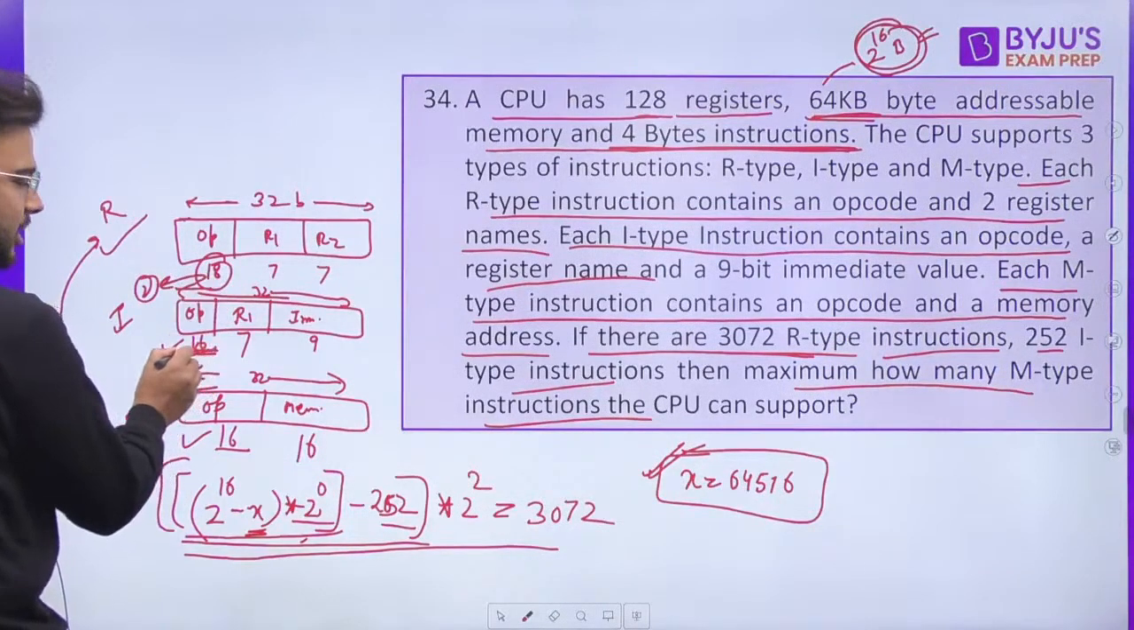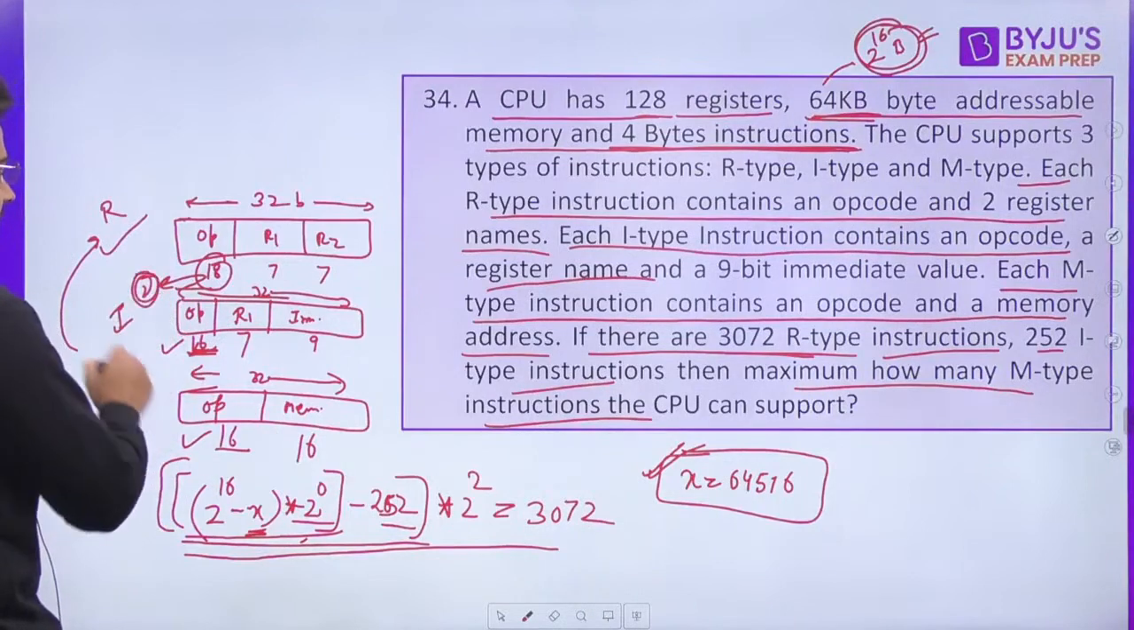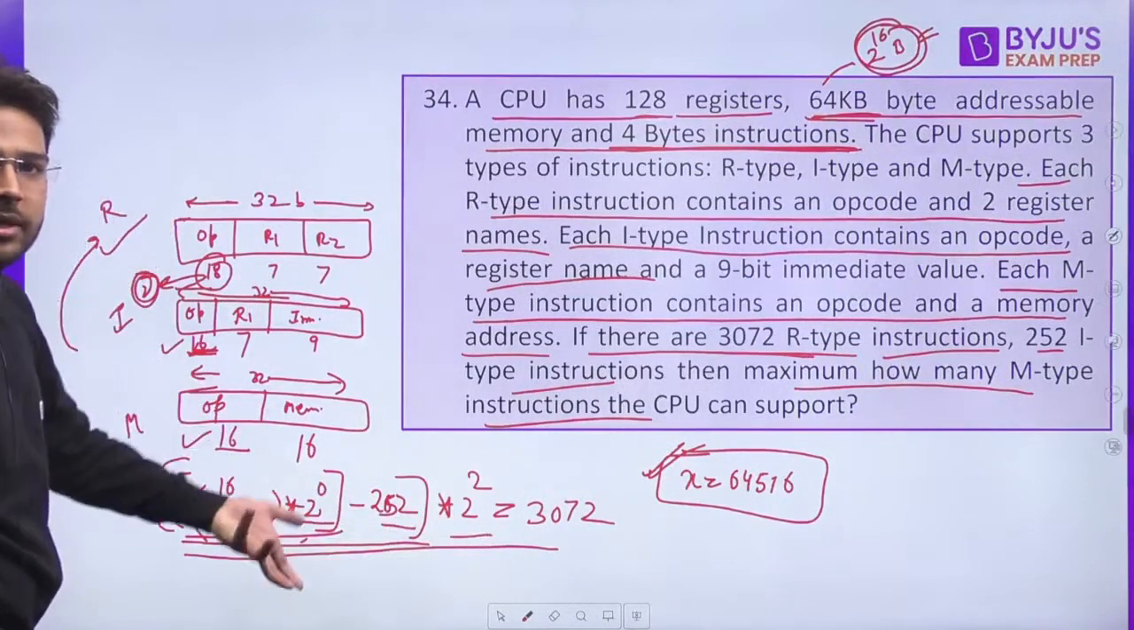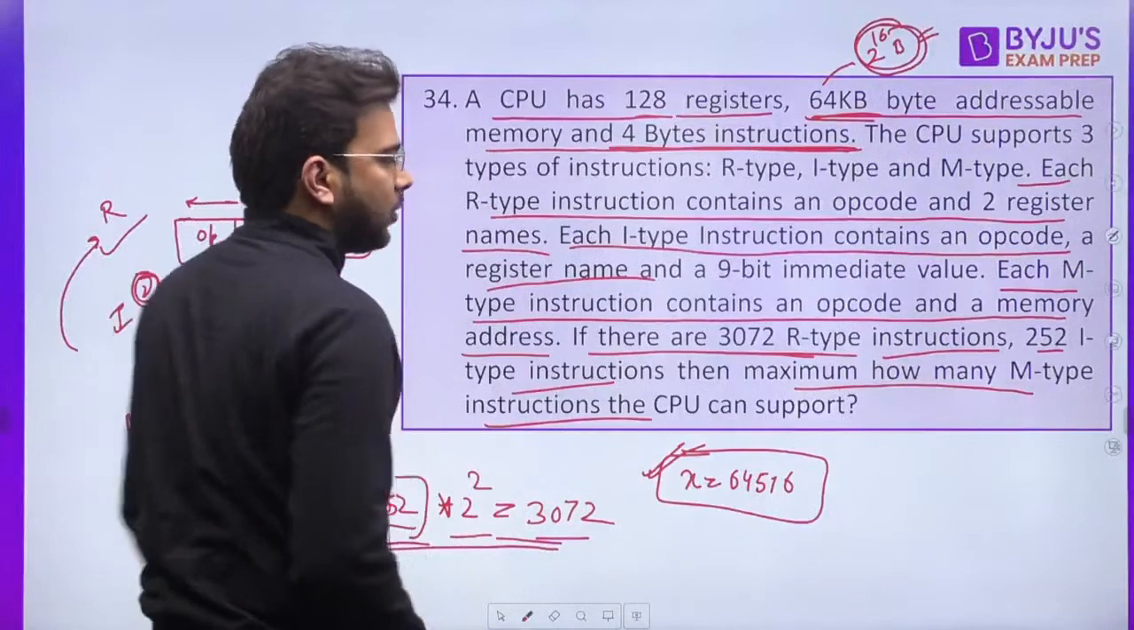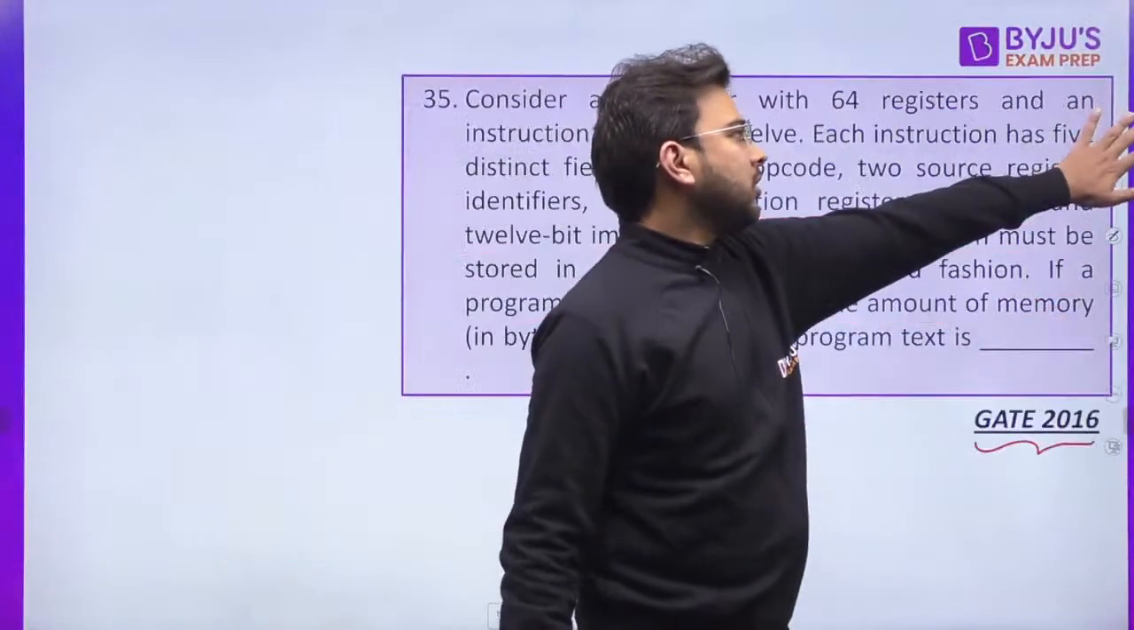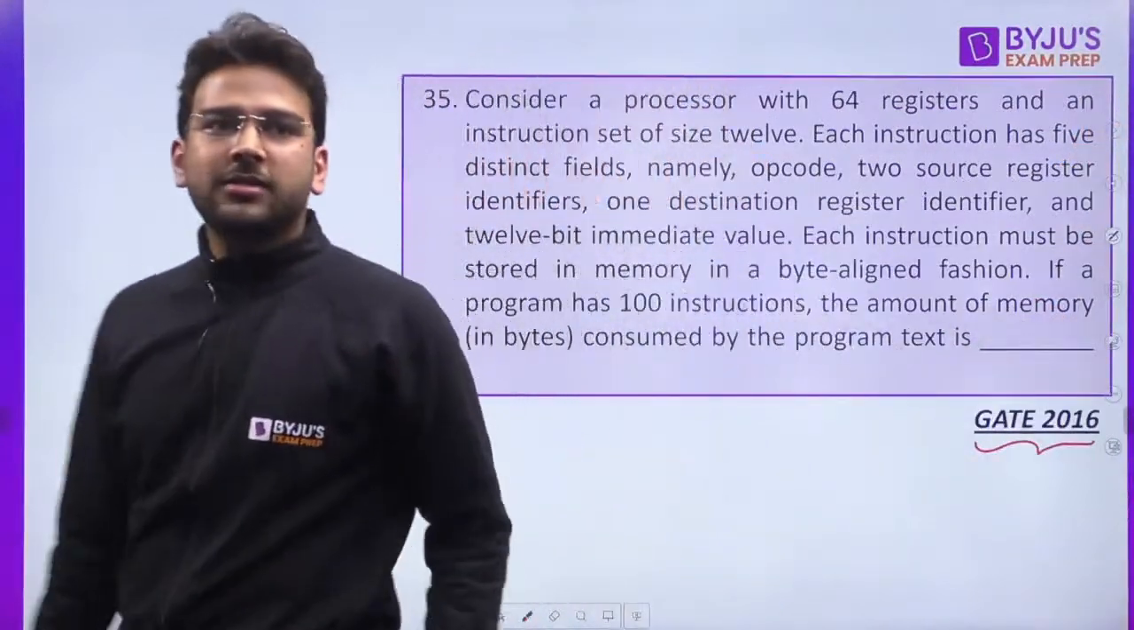Out of 18, 16 is already used, only 2 is remaining, so 2 raised to power 2. These many combinations we can form, right? And that will be equal to 3072. Then you can solve this. Yes, what will be the answer?